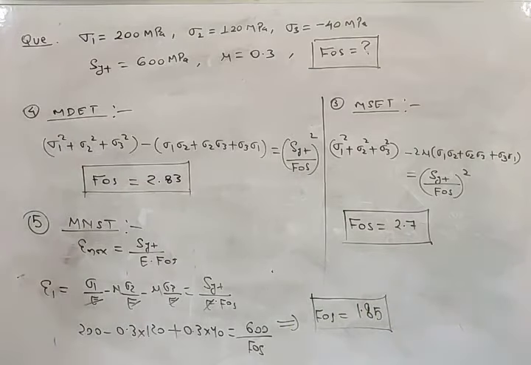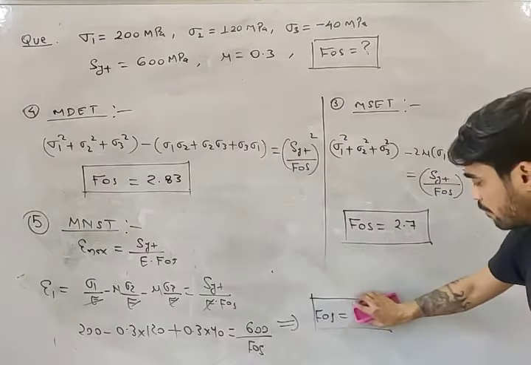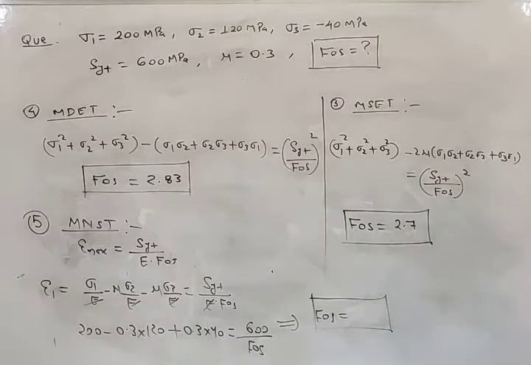1.85. Okay, so this is the factor of safety according to all different theories of failure, my friend. Okay, one sec, I made some mistake. This will not be 1.85, my friend. Okay, solve this, my friend. What will you get? Solve this and tell me the answer.